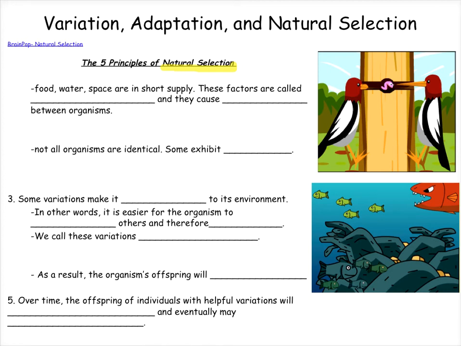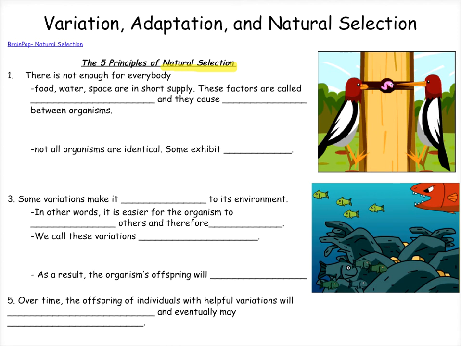Okay, so the first principle of natural selection is that there's not enough for everybody. In other words, all the resources that organisms need, like food and water and space, are all in short supply.